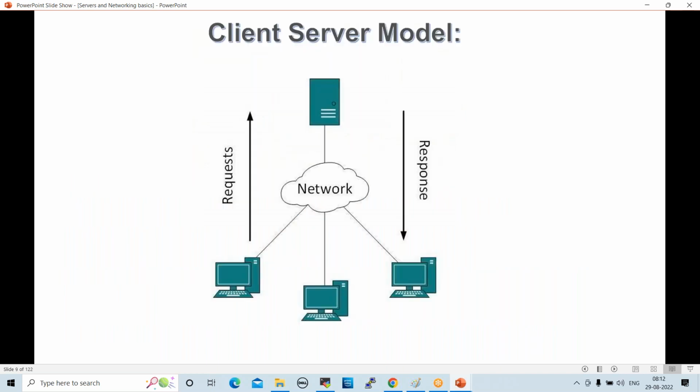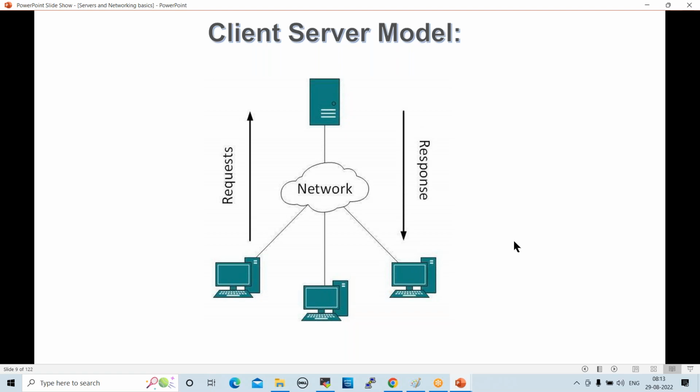Fine. Next one, client server model. So this is the server. These are the clients. Through the network, we can connect to our servers, right? When you send a request, the server will give a response to the clients.